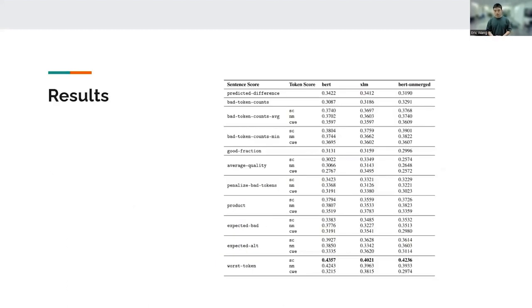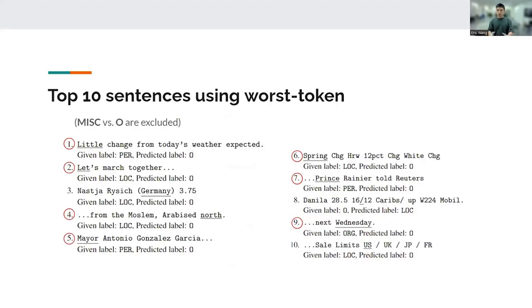Here we present the results of the AUPRC using different sentence scoring methods and token scoring methods. We show that the worst token consistently outperformed other sentence scoring methods when we use self-confidence as the token scoring method. And to learn more about the other sentence scoring methods, they are presented in the appendix of this presentation. And of course, they are also a part of our paper. So using worst token in combination with self-confidence,